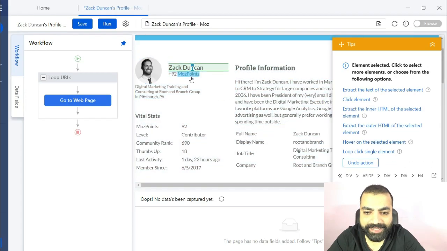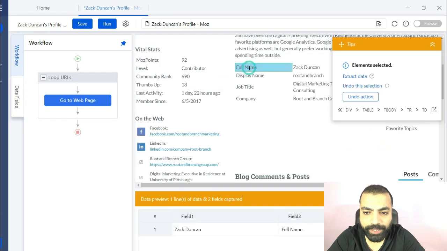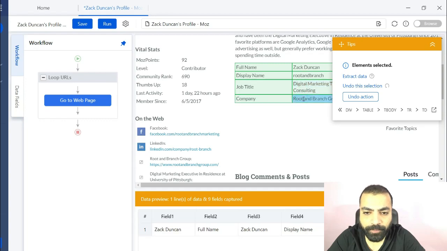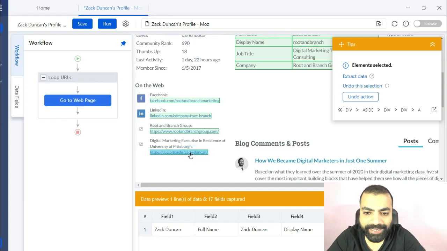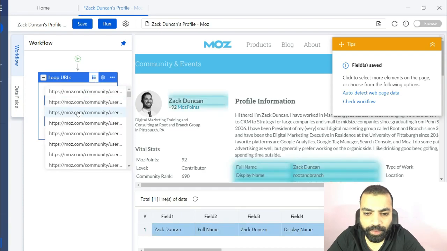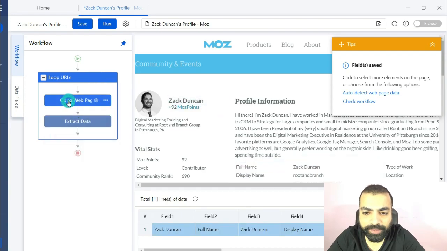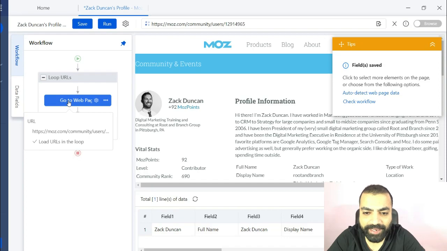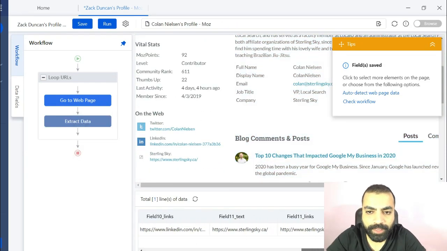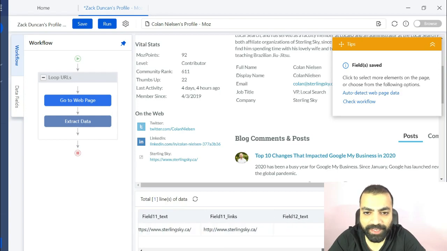Since I want the entire data in the table, I will click on the table body. Select as much data as available. You can use this to personalize the email when you do the outreach campaign. Then click on extract data. Let's go on another author's page to check if this is working fine. From the loop URL step, click on the list icon and then select any other link. Then click on go to the web page step. Now we can see it has extracted everything we wanted.